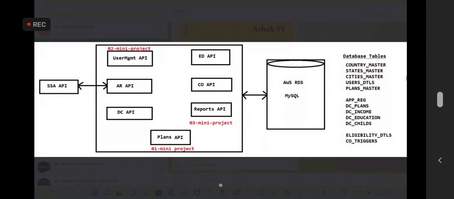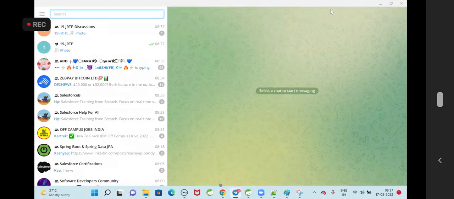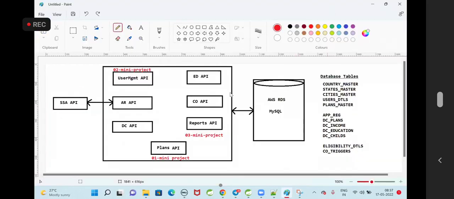Yeah. The architecture and design pattern is the same, is it? No, no, design patterns are different. In the interview, they will ask you, what are the design patterns you have used in the project? Okay. And what do we say? I will tell you that. So still we are in the integration part now.